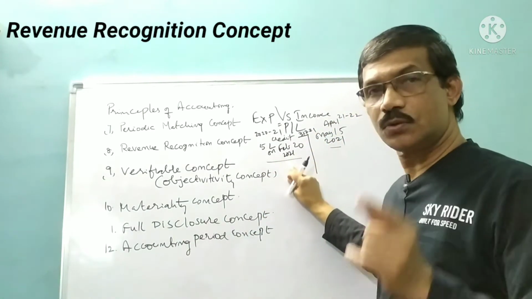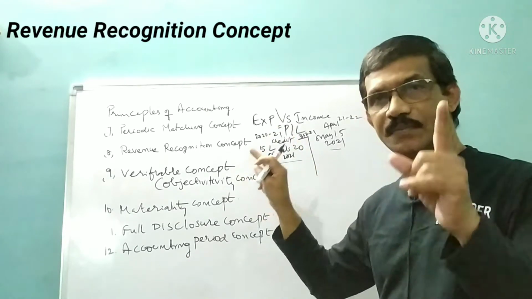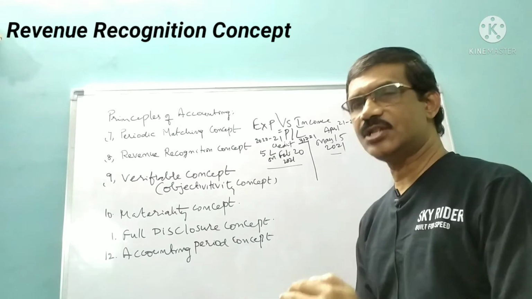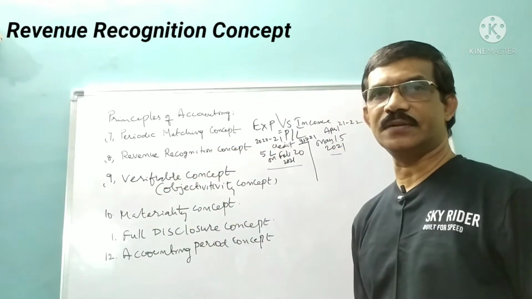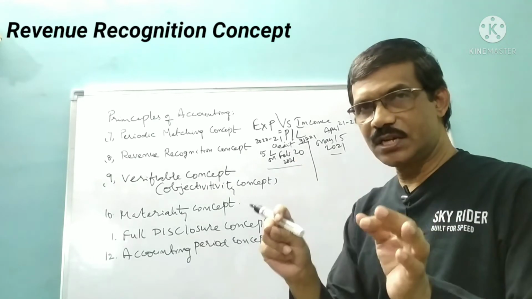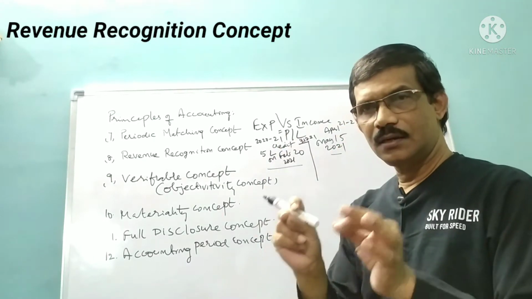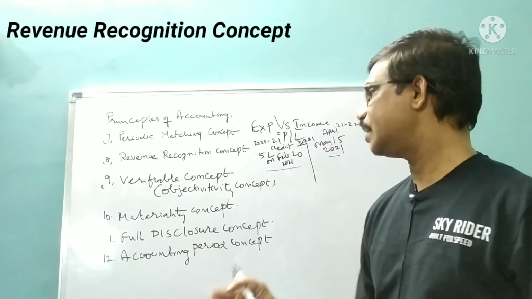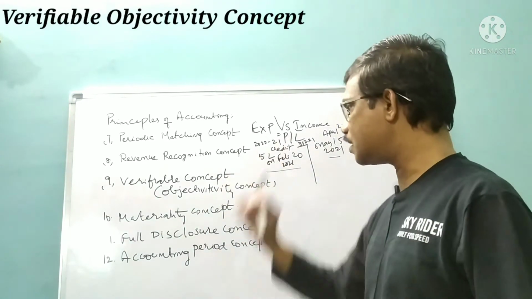That amount belongs to the 2021 financial year because the transaction happened in that year. So naturally the amount also belongs to that year. This is the revenue recognition concept. In which year the transaction happened, the revenue also belongs to that year. Simple logic.